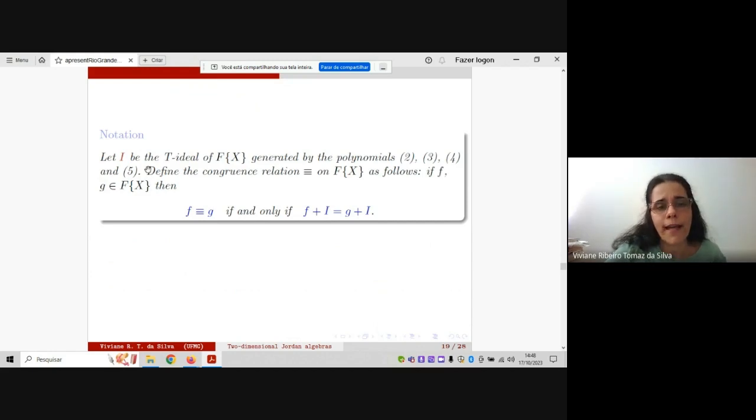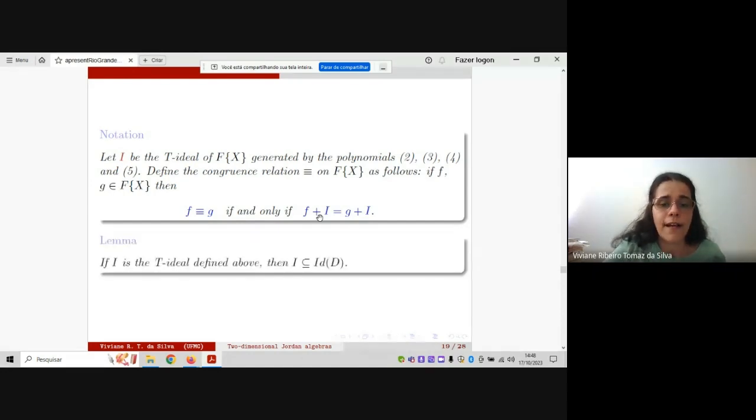Here we will denote by I the ideal generated by these four polynomials, and we use this convention. We denote this congruence relation between F and G. You say that they are congruent if and only if F plus I is equal to G plus I. And then the first lemma is clear: since all of those polynomials are polynomial identities of D, of course, I is a subset of ID(D).